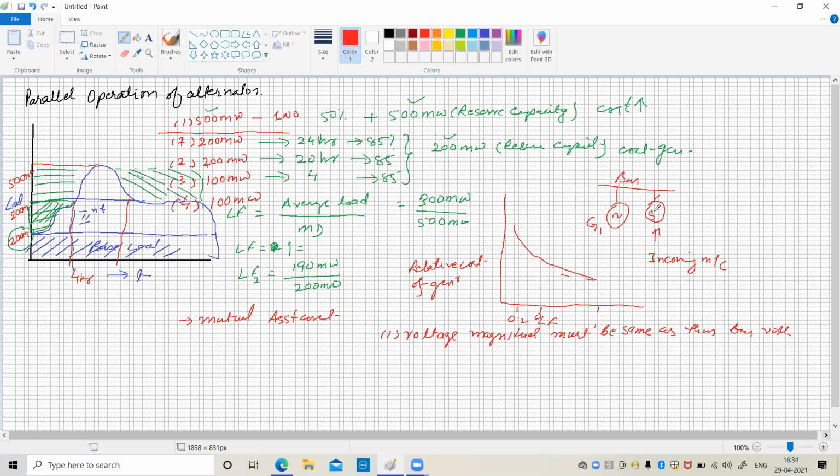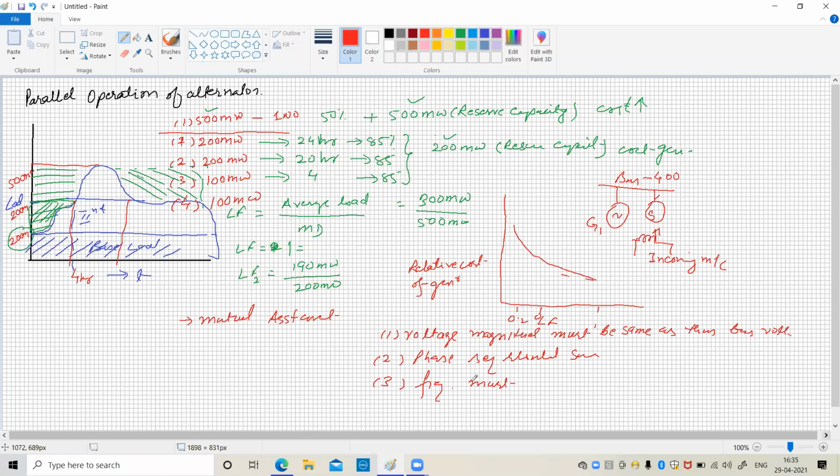By changing the excitation and keeping speed constant, we try to bring the voltage of the incoming generator equal to the bus voltage. For example, if the bus voltage is 400, bring the voltage of the incoming generator up to 400. Second, the phase sequence should be the same. Third, the frequency must be the same.